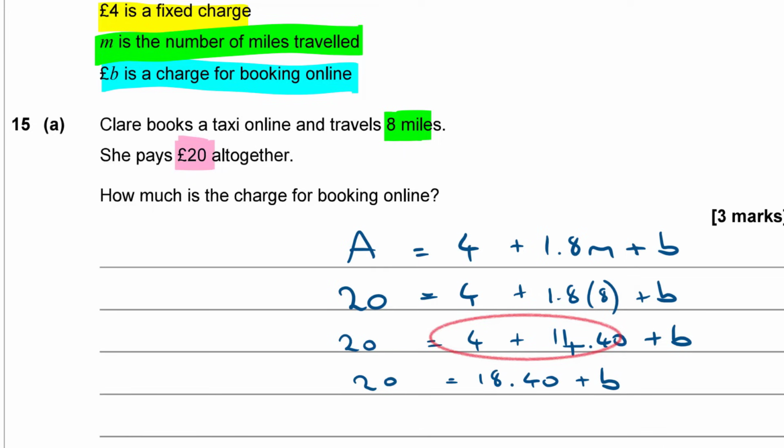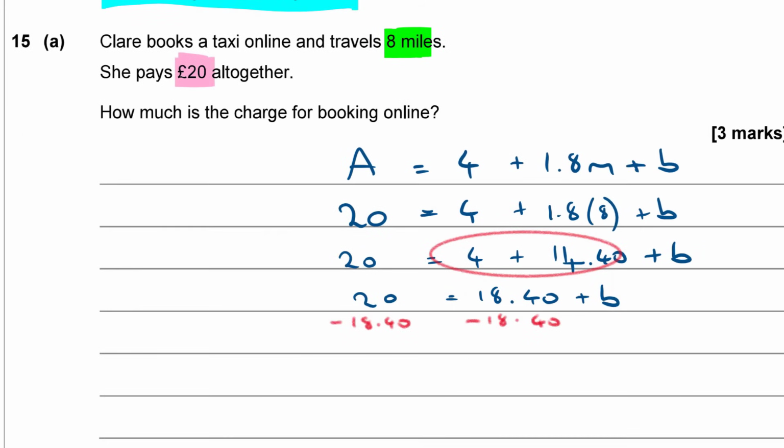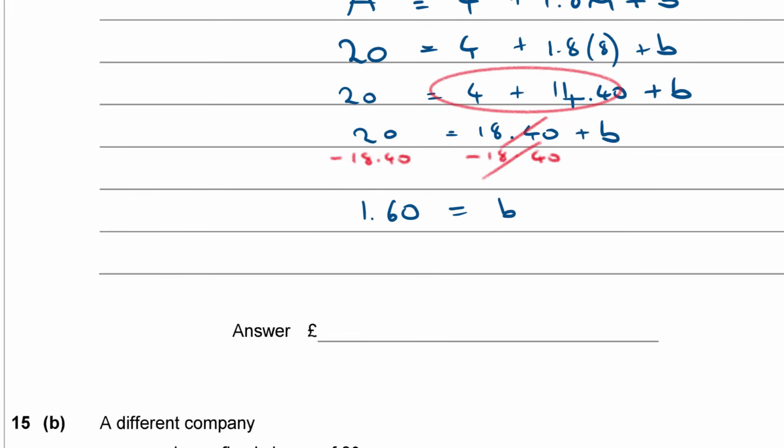Plus B. So now we can subtract £18.40 from both sides. See what we're left with. So £18.40 subtract £18.40 on the right, they're going to disappear, aren't they? Leave me just with the B on the right hand side. And 20 subtract £18.40 leaves me with £1.60. So that must be my booking fee, £1.60.